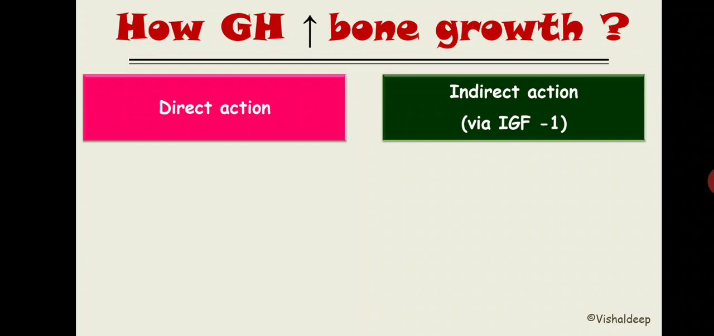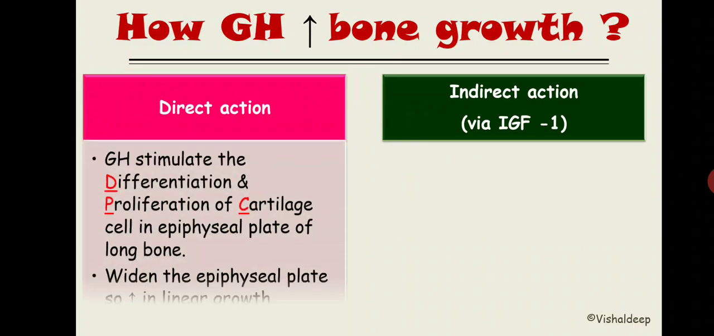Now growth hormone directly stimulates the cartilage that is present inside the epiphyseal plate. So the words that I am going to use are directly from Ganong. Growth hormone stimulates the differentiation and proliferation of cartilage cells in the epiphyseal plate of the long bone. You know where the epiphyseal plate is situated, right? And it also widens the epiphyseal plate, so it increases the linear growth.